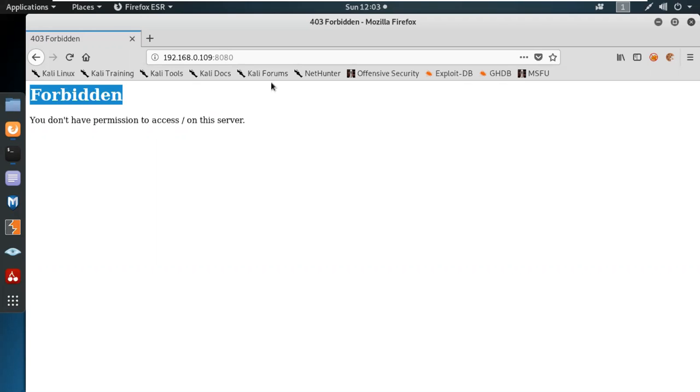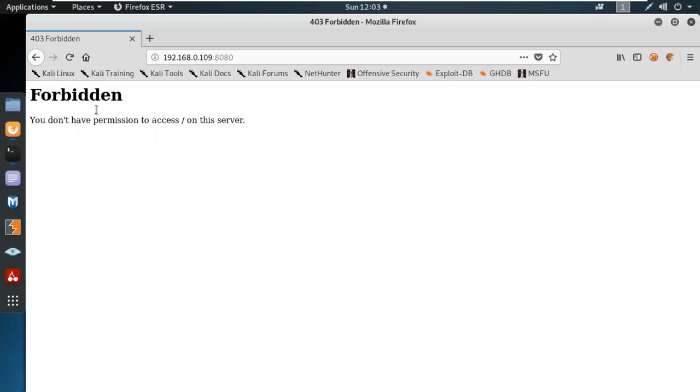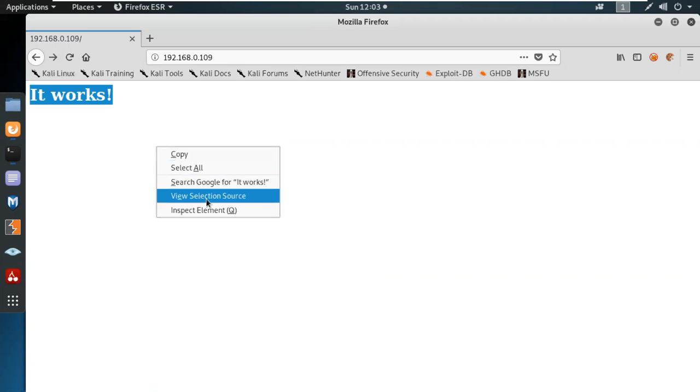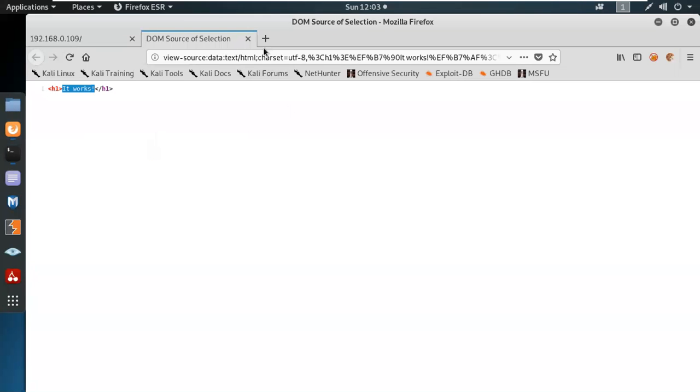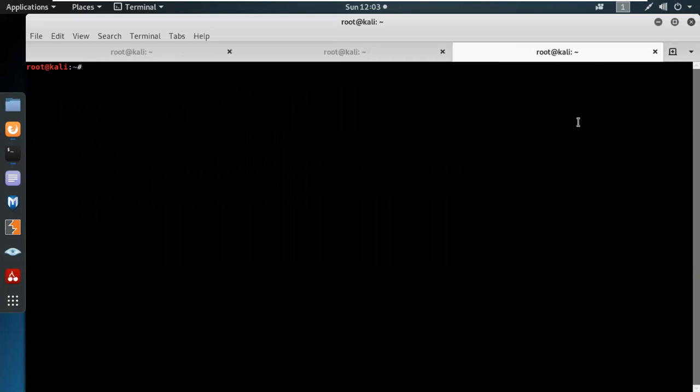Why did I say a different environment? Because some web servers run in a different user agent according to the version. So we're going to try to penetrate all the things over here one by one. We have forbidden, we have "It works," but in the source code there was nothing, just a normal page. Let's have a look at the Nikto part.